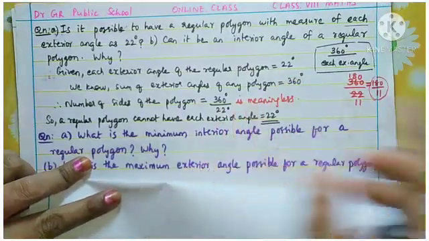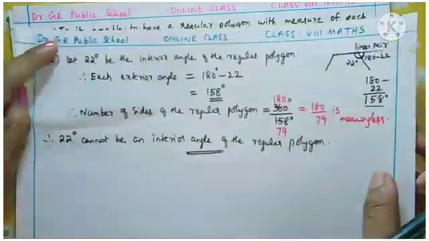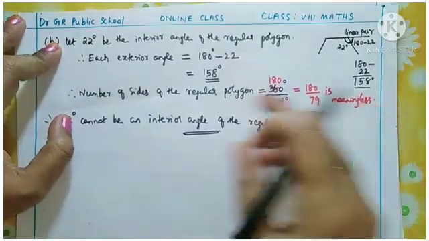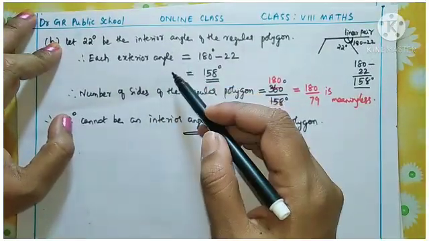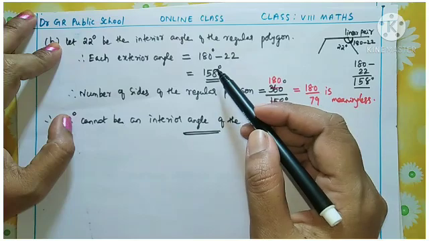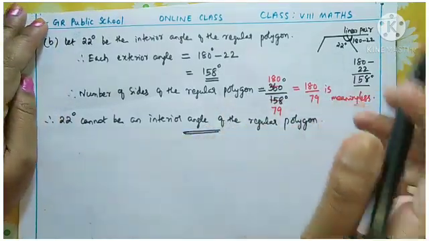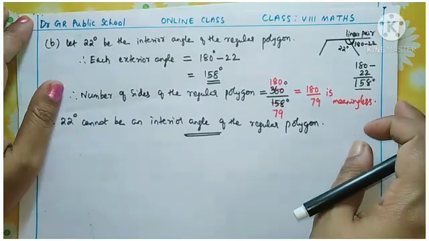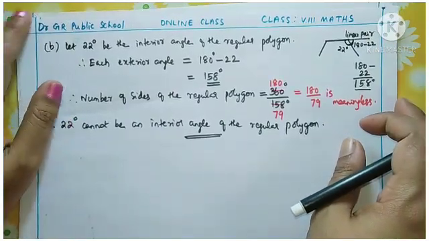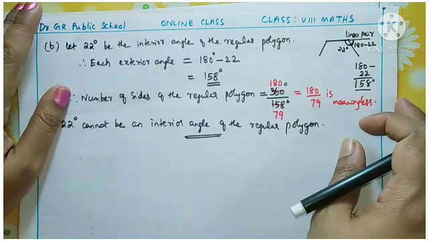Now the second part, what we did, we assumed it as an interior angle, and from the interior angle you found the exterior angle, 180 minus that angle. Again the division is not possible, so it cannot be an interior angle also. Okay. So that is the answer of the question.